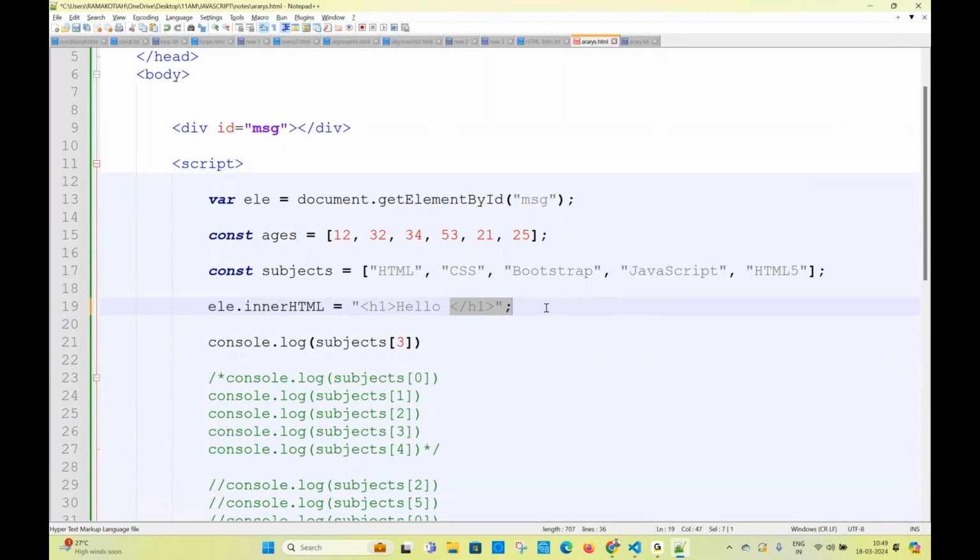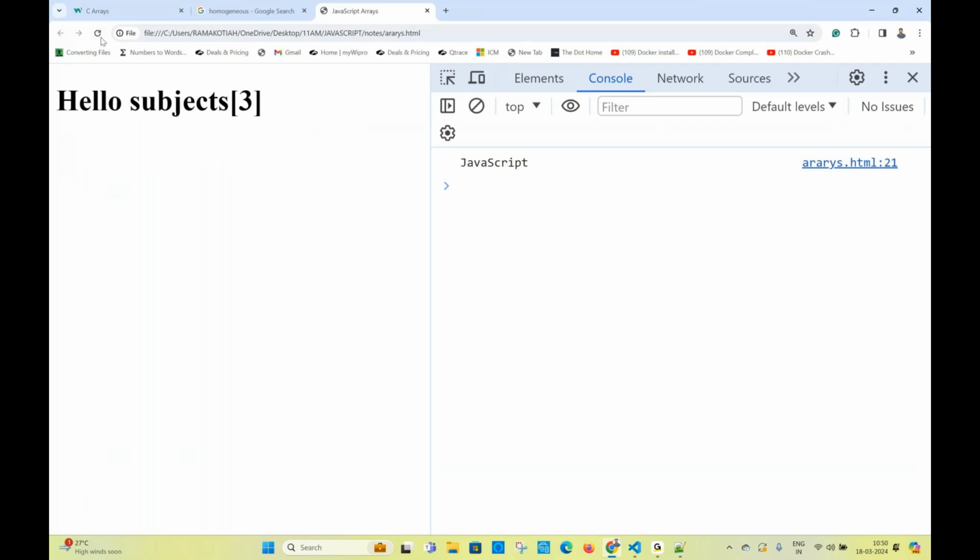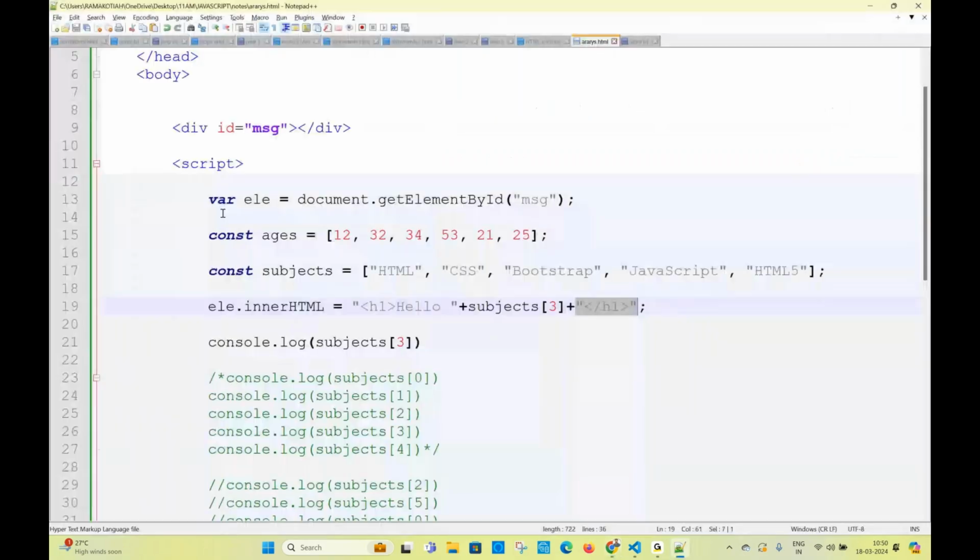Again you are forgetting, you have to concatenate. How do I concatenate? Plus, keep the variable. This is going to be a string, and this is going to be a string. In between that, a variable: subjects of 0. Now what are you getting? Hello JavaScript. Dynamic value which is in the array, right? Okay, very good. Are you okay now?